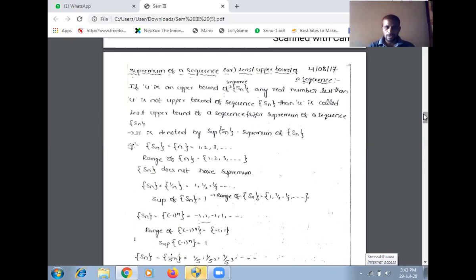So the third example is Sn equal to -1 whole to the power of n. If n equal to 1, we get -1. If n equal to 2, we get 1. If n equal to 3, similarly we get -1. If n equal to 4, we get 1. So what is the sequence here? -1, 1, -1, 1, and so on. In this sequence, the repeated values are -1 and 1.